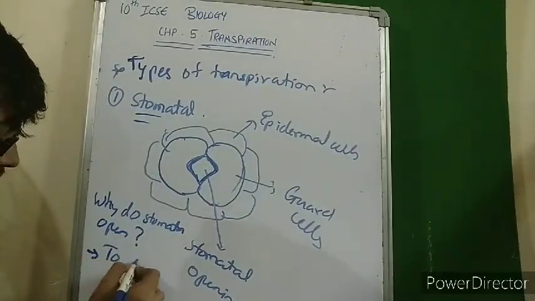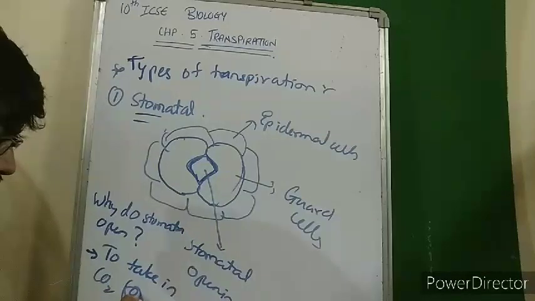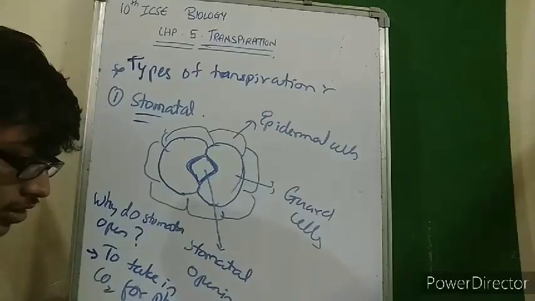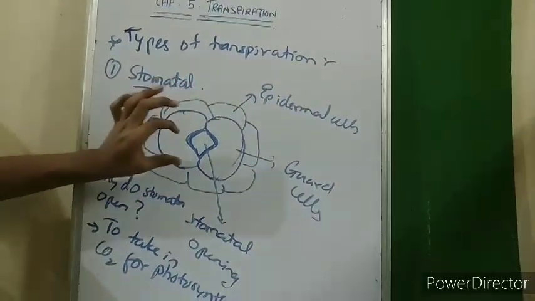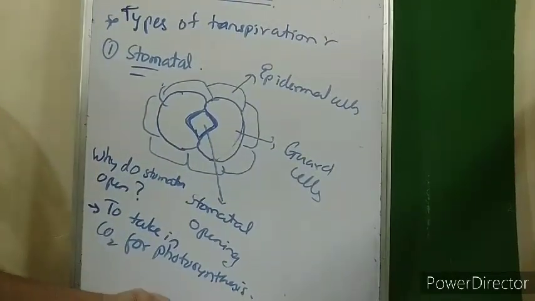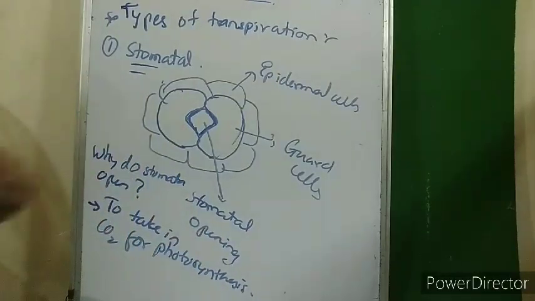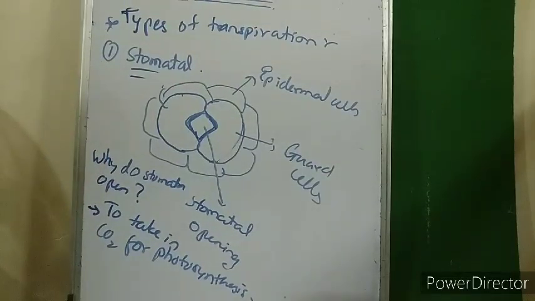To take in carbon dioxide for photosynthesis. Carbon dioxide from the atmosphere is taken inside the plant with the help of the stomatal opening. So when does photosynthesis occur? During the day. So during the day the stomata are open, and when they are open, transpiration also takes place simultaneously.